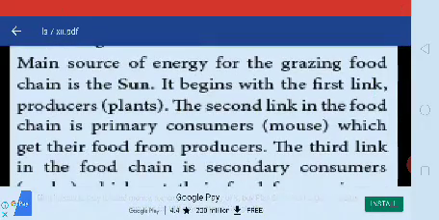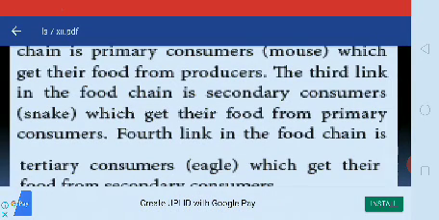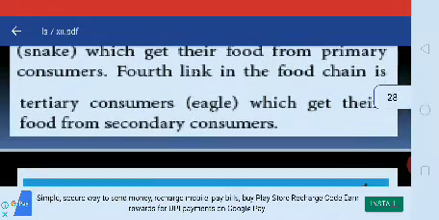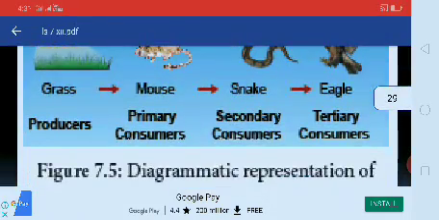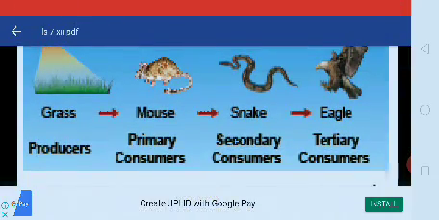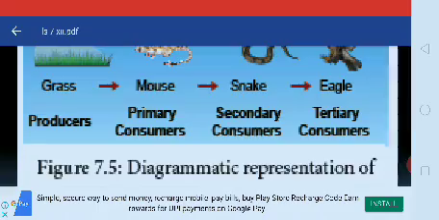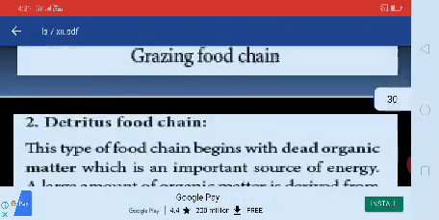The second link in the food chain is primary consumers, the mouse, which get their food from producers. The third link is the secondary consumer, the snake, which gets its food from primary consumers. The fourth link is the tertiary consumer, the eagle, which gets its food from secondary consumers. See the diagram: producers, mouse, snake and eagle. There is a flow: producers, primary, secondary and tertiary. This is the diagrammatic representation of the grazing food chain.